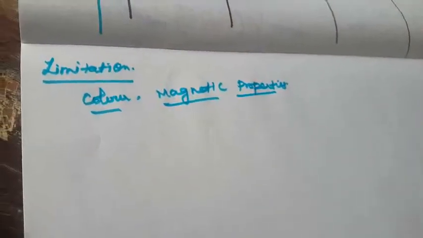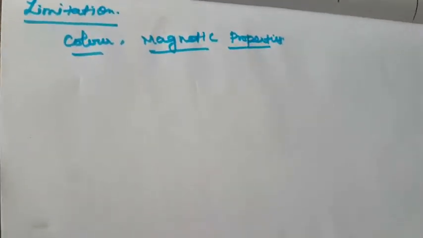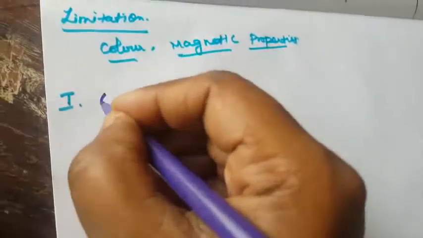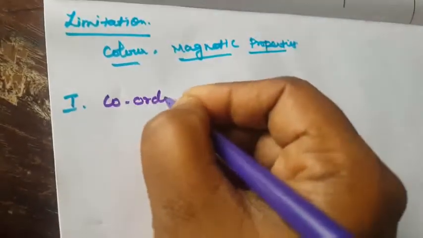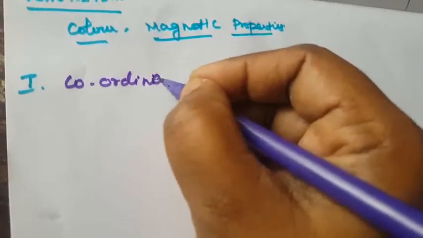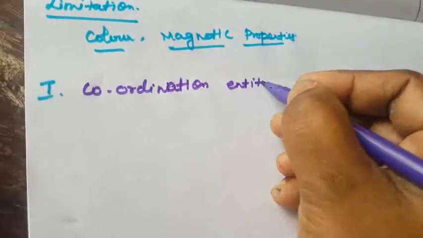Okay, next we are going to see the terms of this coordination compound. What are the terms of this coordination compound? The first term of this coordination compound is the coordination entity. What is meant by coordination entity?